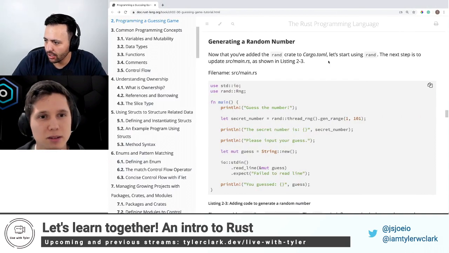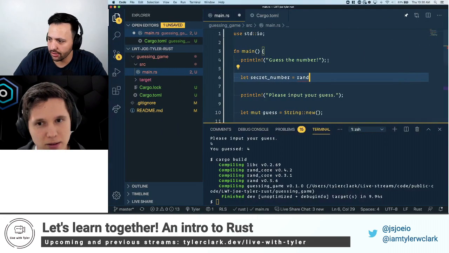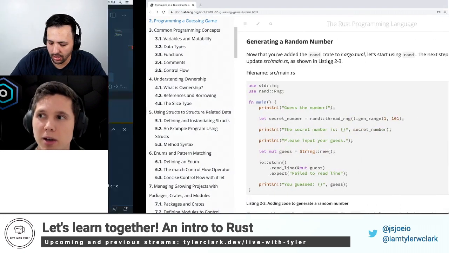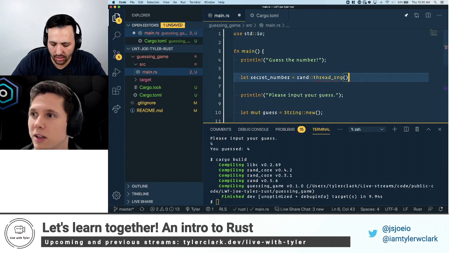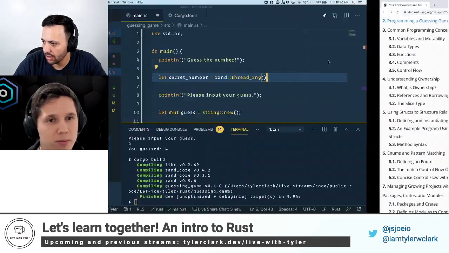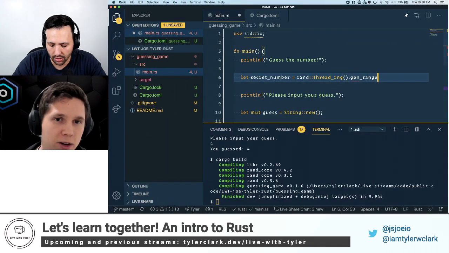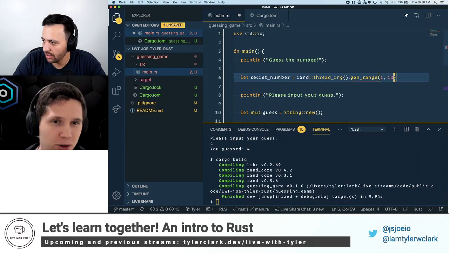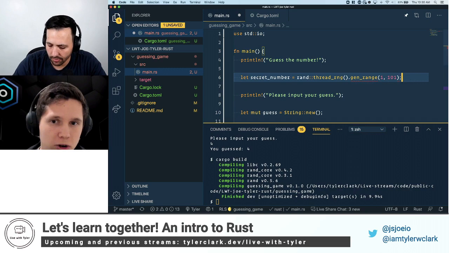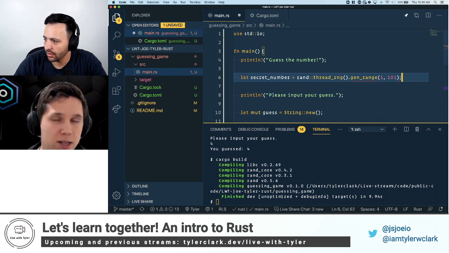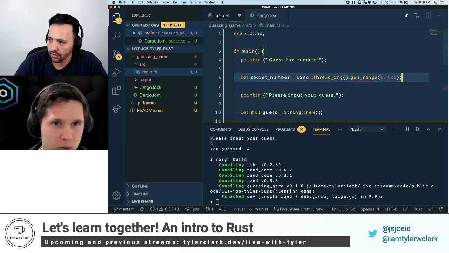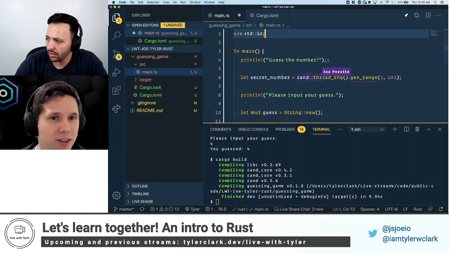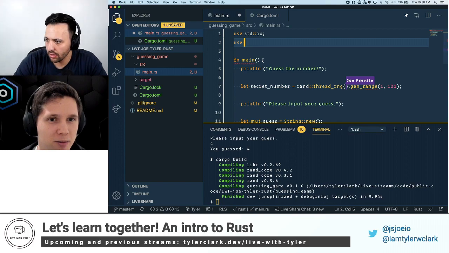And so what is the rand package doing for us here? The rand package, I like to think of it like Math.random. Like Math.random, it's just a global in JavaScript, you don't import anything. But here we're importing this crate because it's outside of the standard library. The API is kind of interesting.